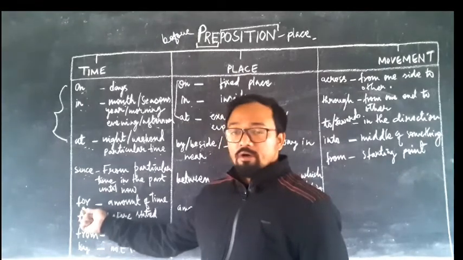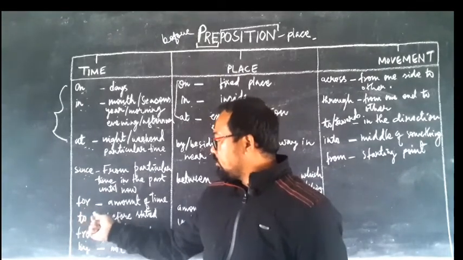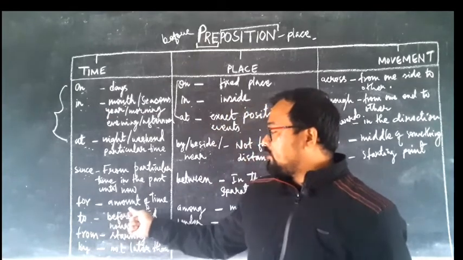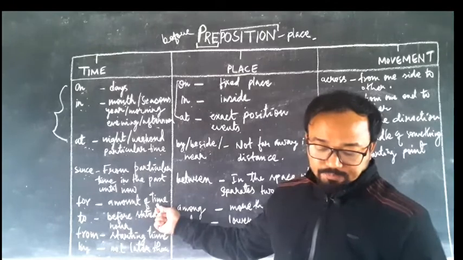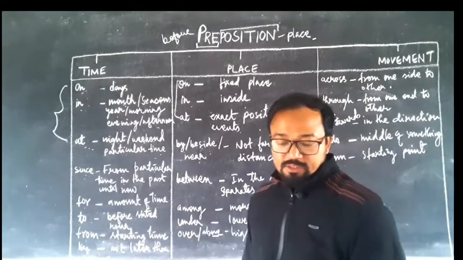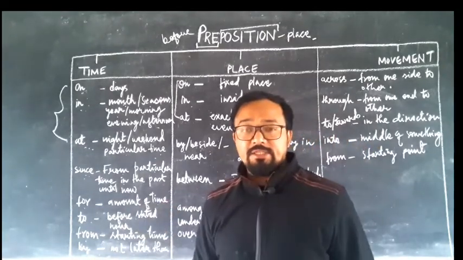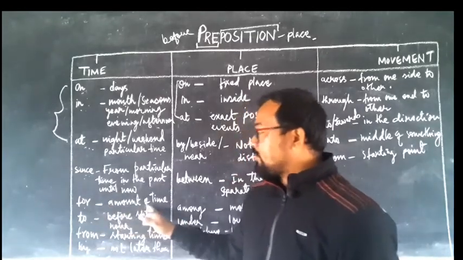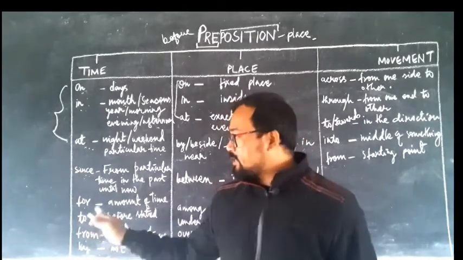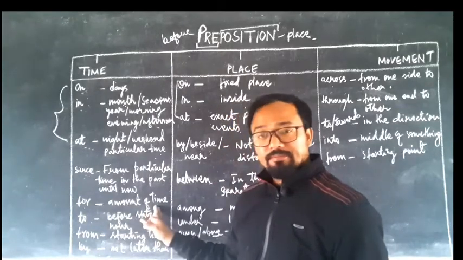Next word, for. Where to use for? For is indicating the amount of time. For example, I didn't speak to Saira for 2 weeks. So it is indicating that for 2 weeks you have not been talking. So that is indicating amount of time.